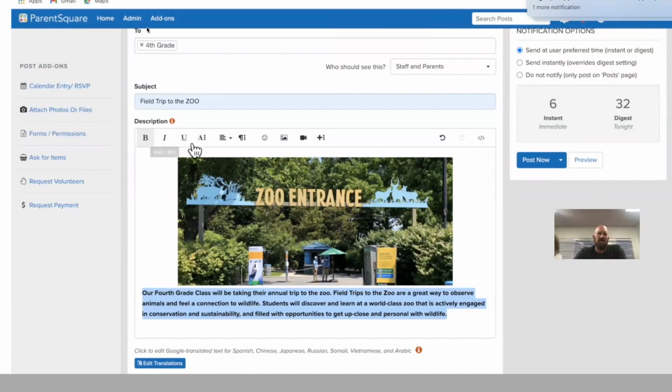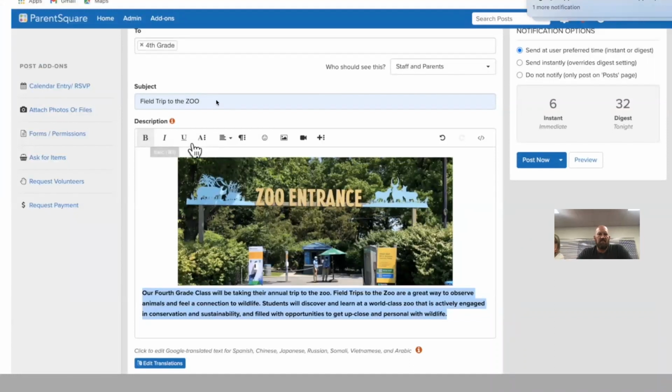Now, I'll show you here that we're going to send this to 4th grade, and it says who should see this. Here we've got staff and parents as an option. If you click on this button, you're going to be able to see staff and parents for elementary students. If, however, you are a secondary teacher, you will see staff, parents, or students, and you can send that to any one of those groups of people.